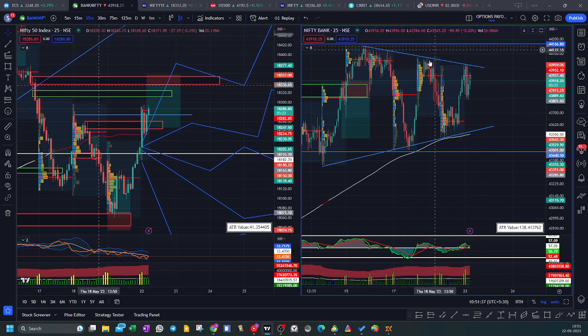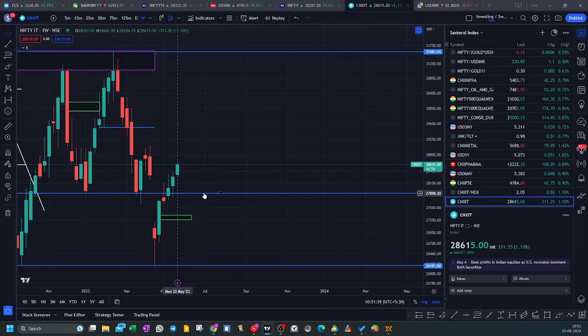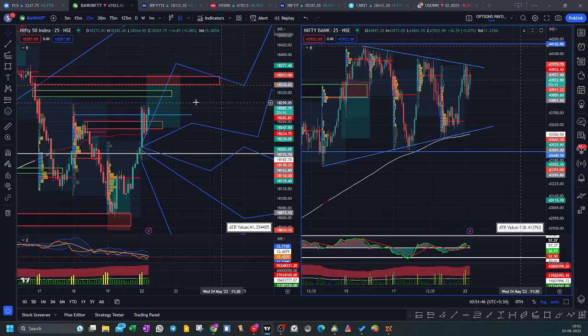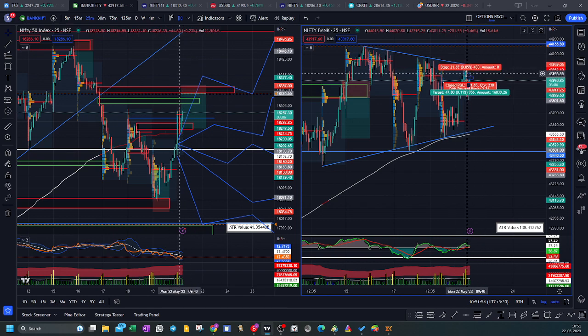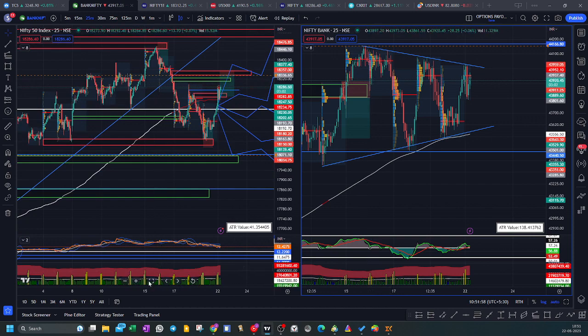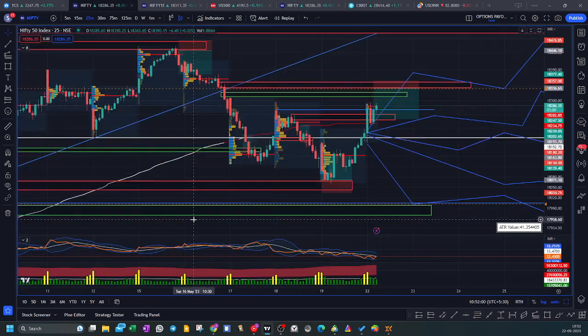Bank Nifty might consolidate for a couple of weeks, and major funds might go into the IT index, and this IT index might pick up momentum. If that kind of scenario comes into play, then we might see the Nifty index move higher, but Bank Nifty wouldn't move that aggressively. It might consolidate in a very narrow range. So let's dive directly into the trades we have taken for Nifty and Bank Nifty.